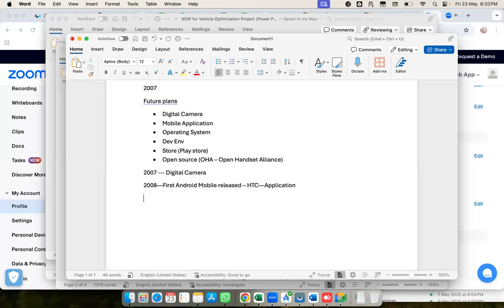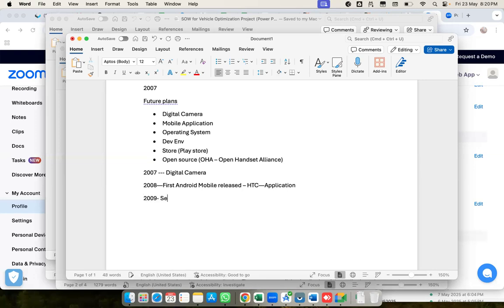Like that, the first mobile was released in the market in the year 2009. But people were not showing any interest in it. Why? Because whatever they were using, even the manufacturers and users, were all stable versions. This was not stable, so people were not showing any interest. Then they continued their R&D in 2009.